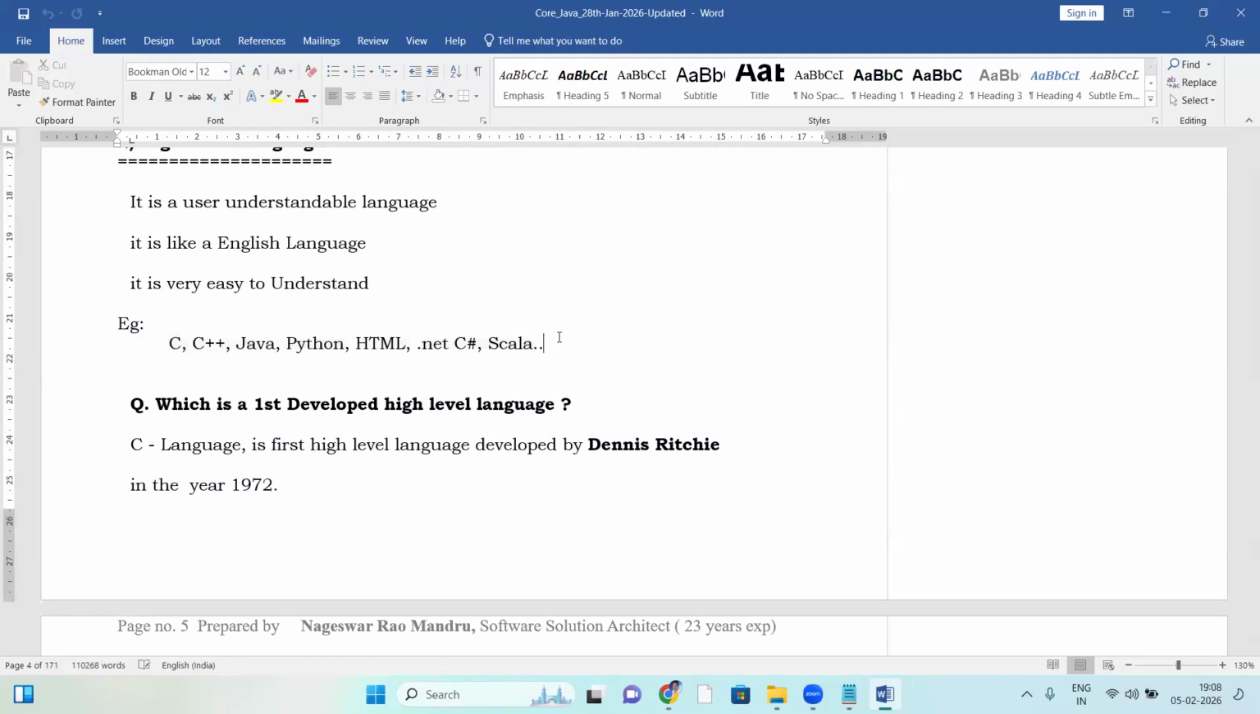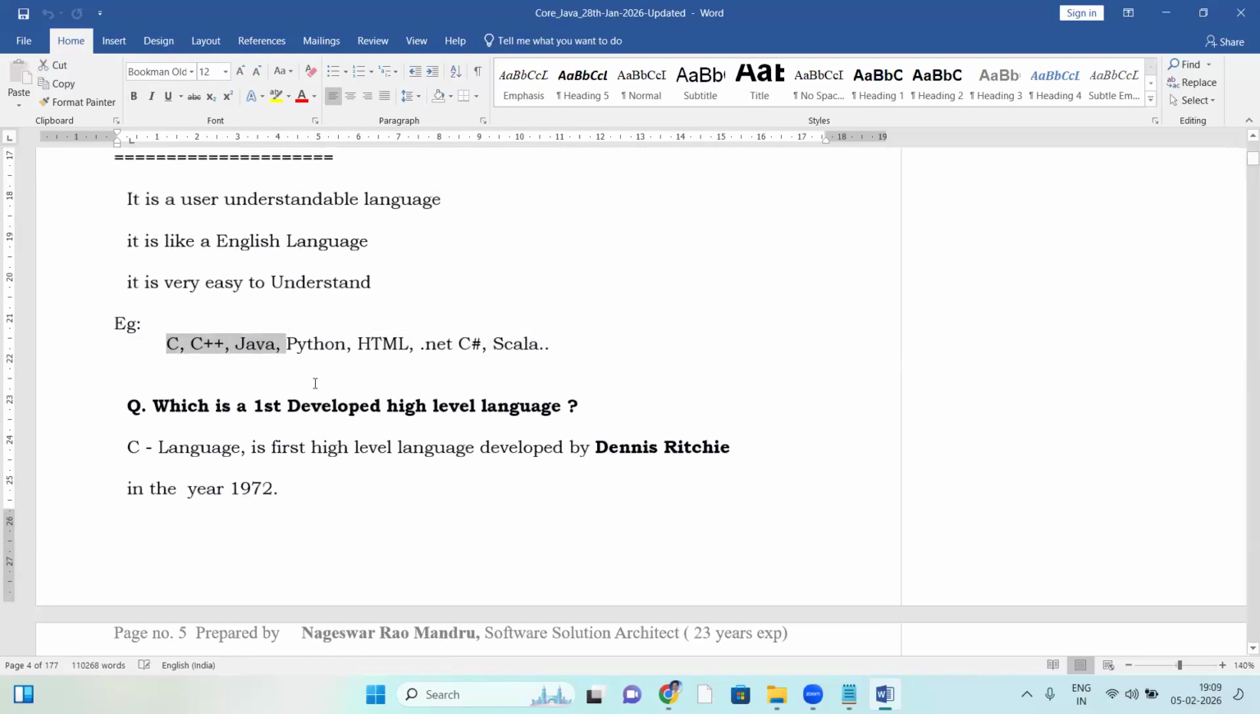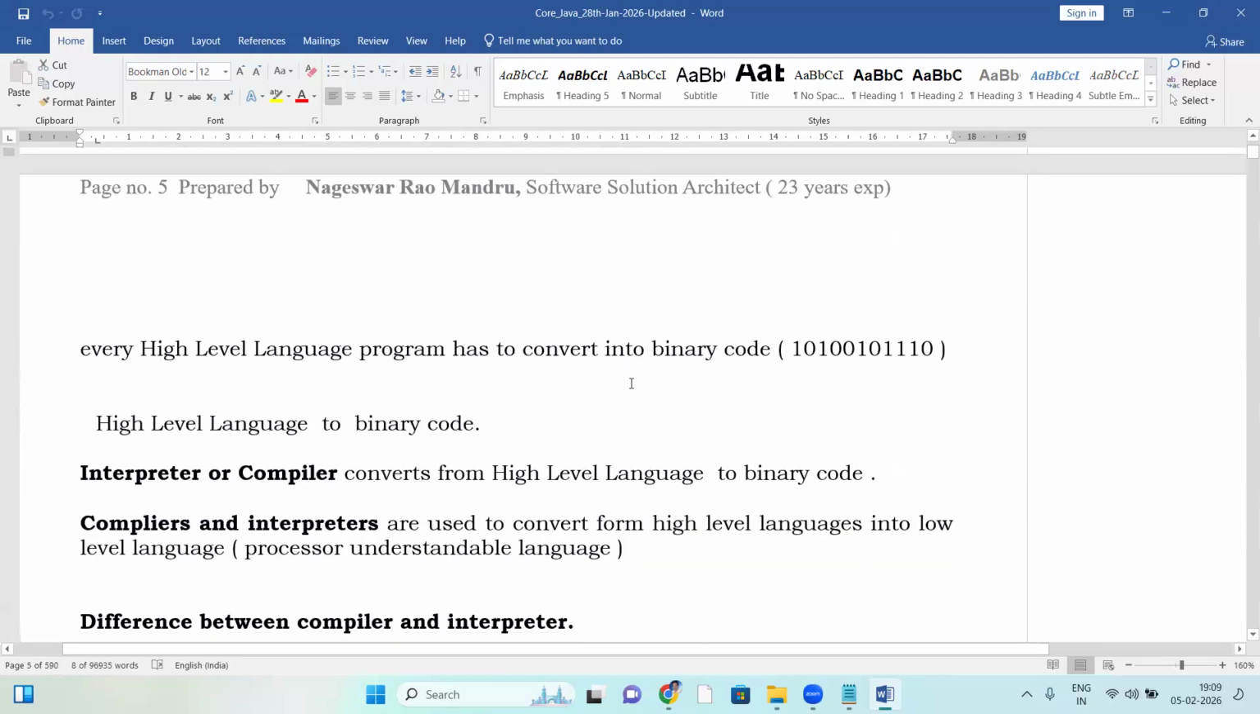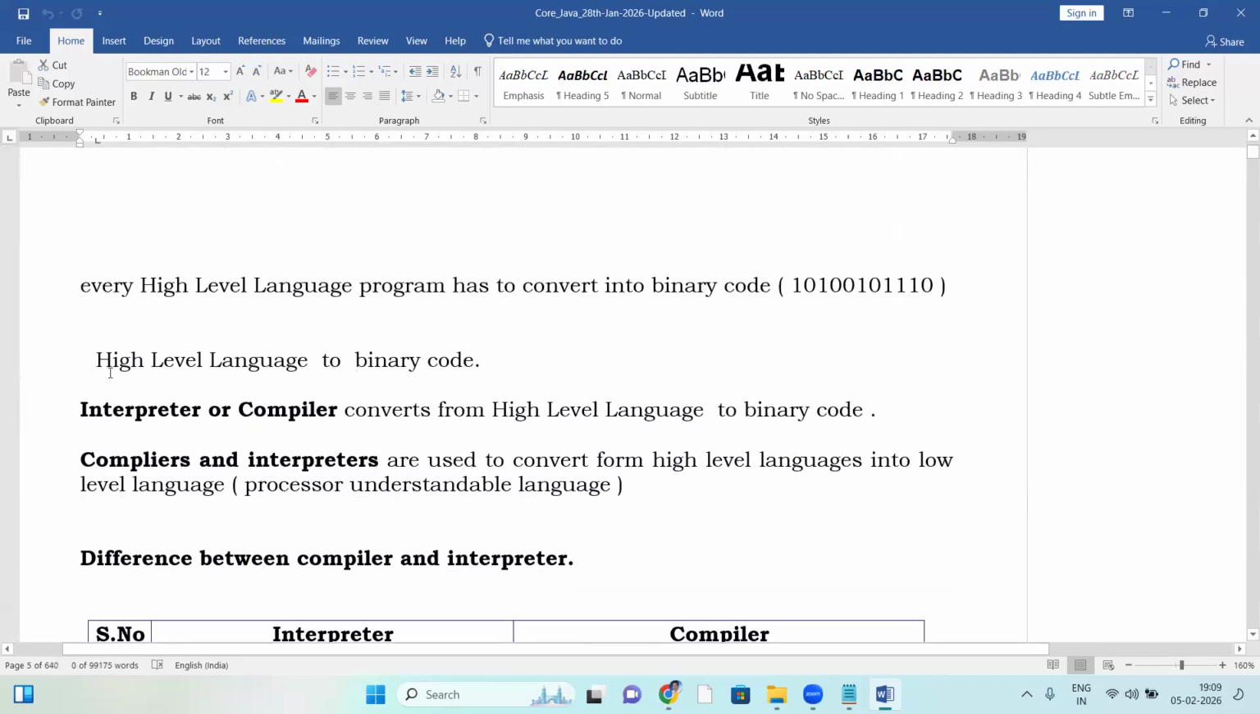Every high level language program has to be converted into binary code. These are in English: a Java program looks like English, Python is like English, HTML is like English, and C and C++ are like English. All of them look like English. These high level languages have to be converted into binary code. For this, an interpreter or compiler converts from high level language to binary code.